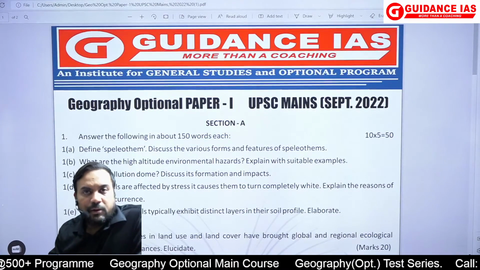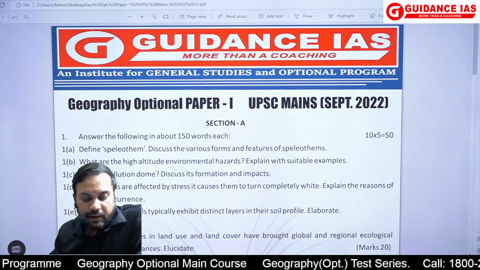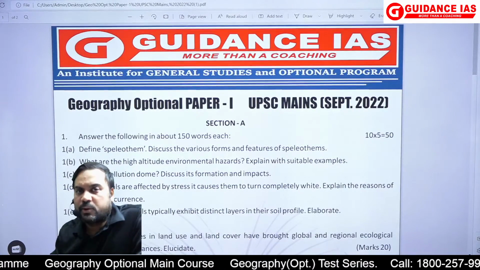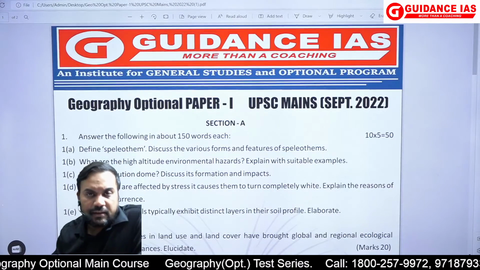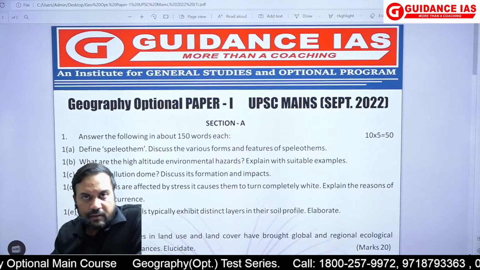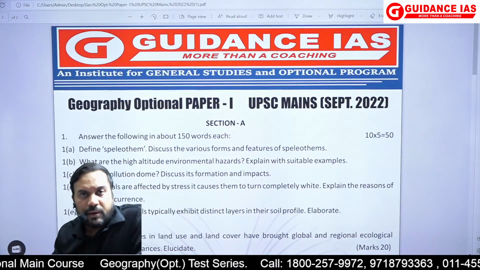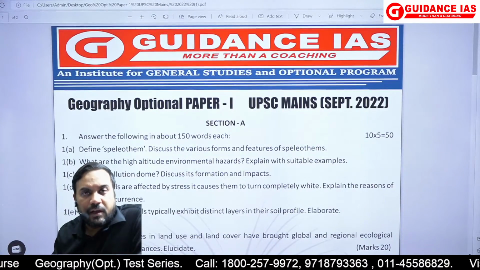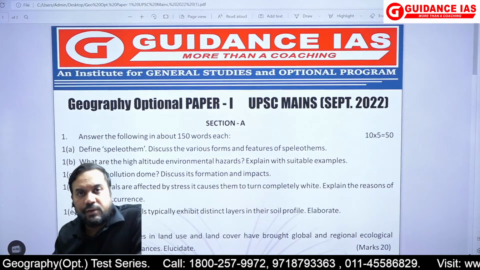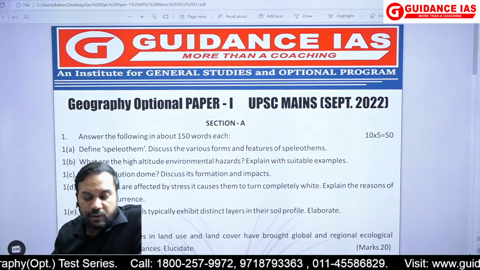Okay. Although this year the question speleothem which was asked, it was also not so much difficult. I have used this in the classes. I always use it when I'm talking about the karst cycle, or if I'm talking about the karst landforms, I have always used the term speleothems.